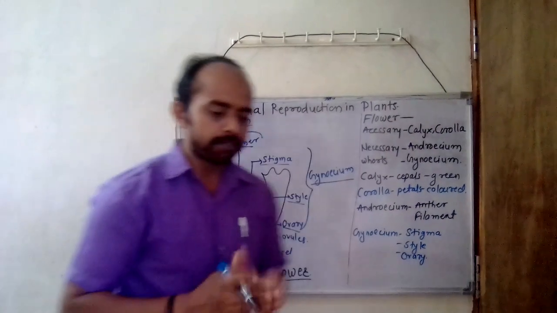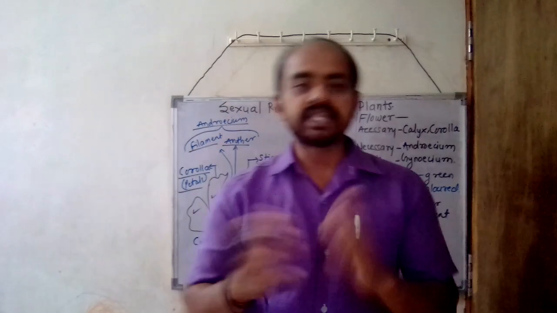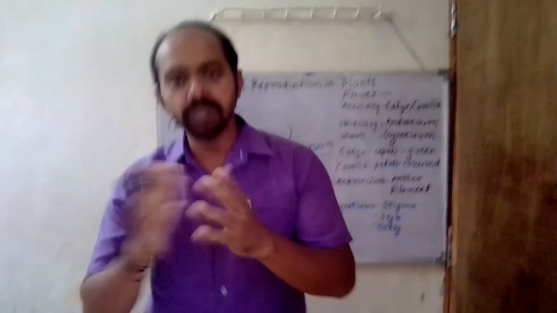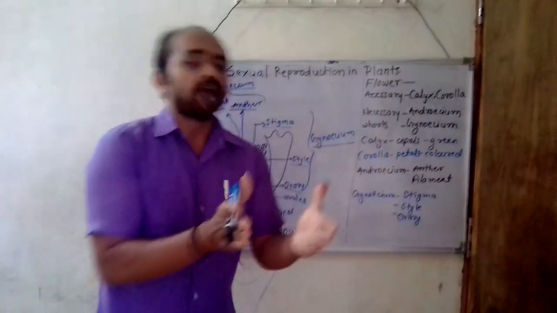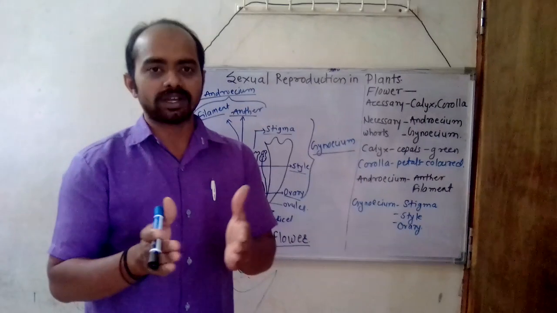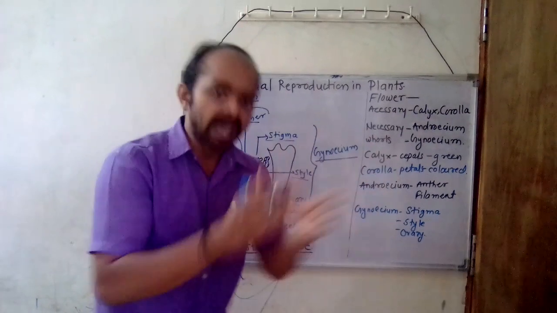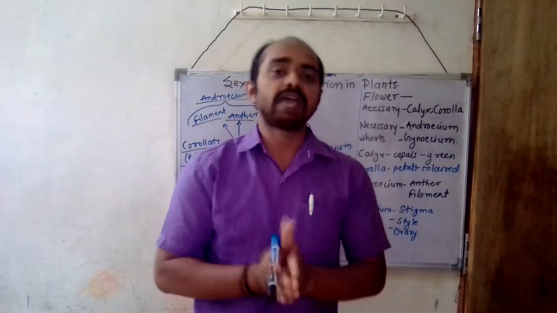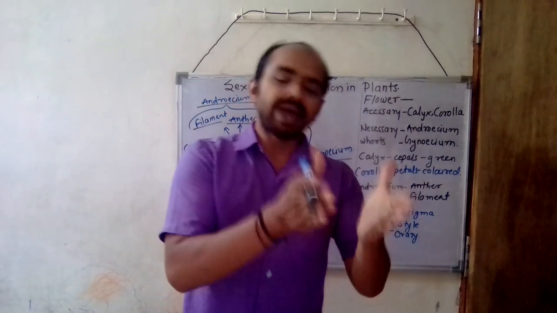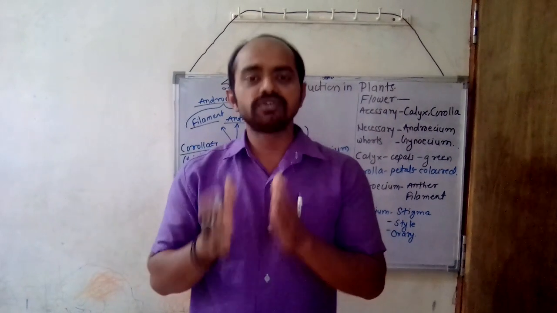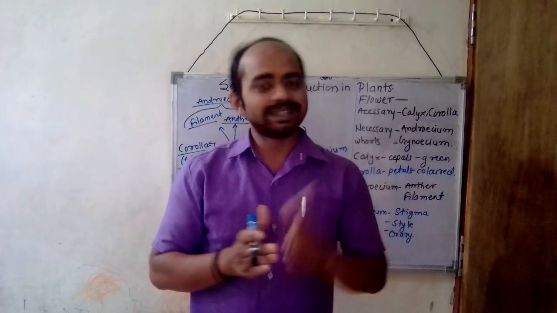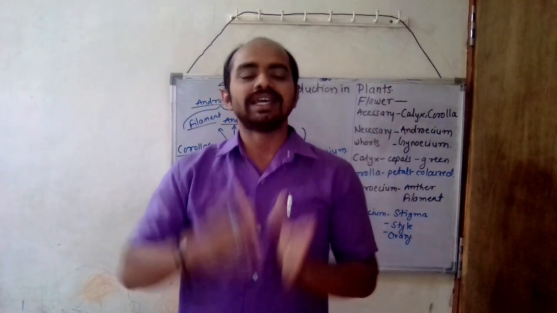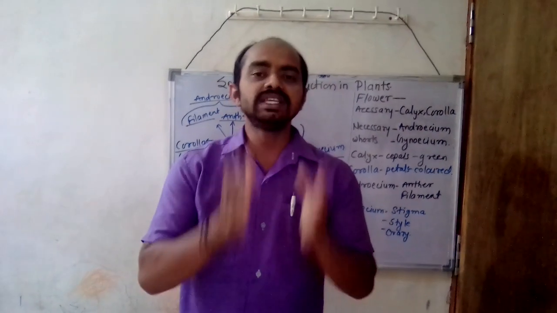Now remember, my friend, every flower has reproductive organs. Flowers which have both the male and female reproductive organs, that is androecium and gynoecium, are known as bisexual flowers. Flowers which have only the male reproductive organ, the androecium, or only the female reproductive organ, the gynoecium, are known as unisexual flowers.